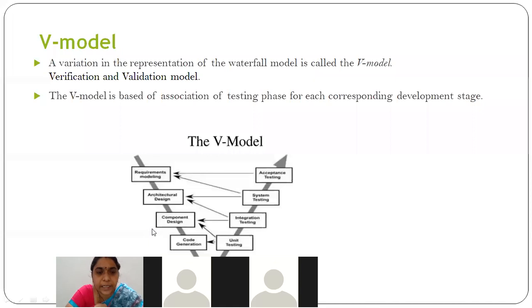Verification is done in the development phase. You are checking whether the product is being developed right in the intermediate stages. And validation is done after the development, after the coding. Here you are checking whether the developed product is right as per the client requirements, as per the user requirements. So that is called verification and validation.